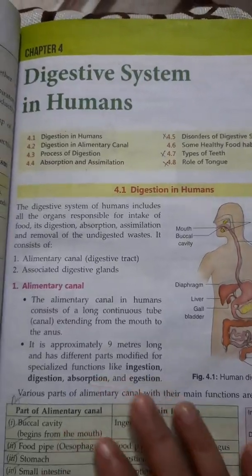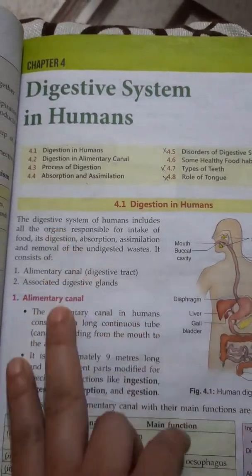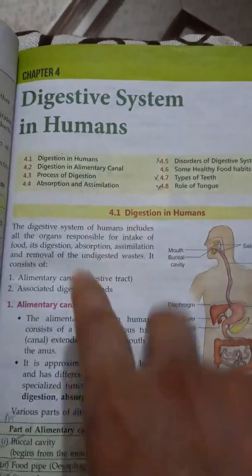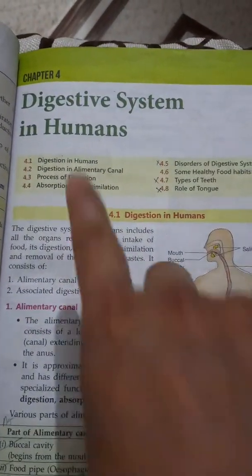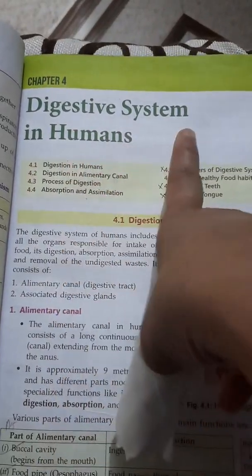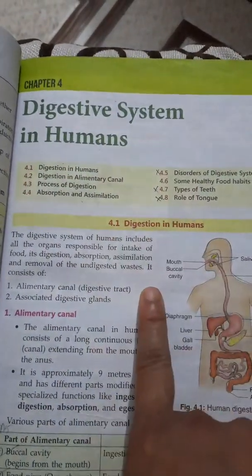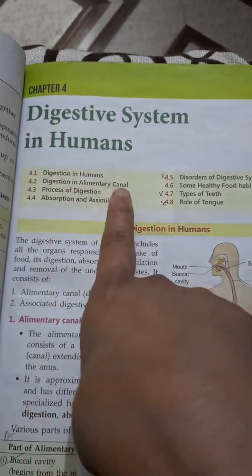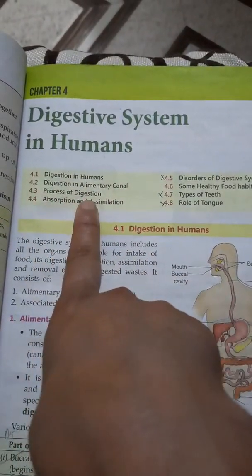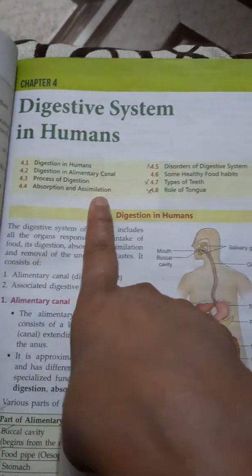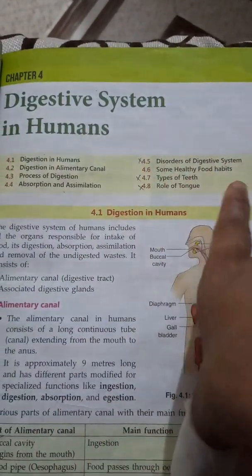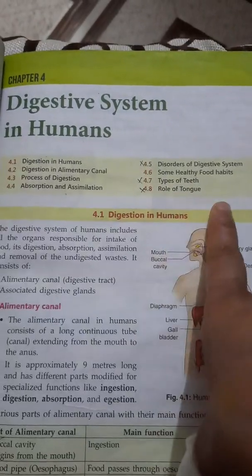Good morning, students. Today I'm going to start chapter number 4, that is digestive system in humans. You have two chapters for your first term. Today we will start from the digestive system in humans. In this chapter, I'm going to explain you digestion in humans. Digestion, alimentary canal, process of digestion, absorption and assimilation, disorder of digestive system, some healthy food habits, type of teeth and role of tongue.